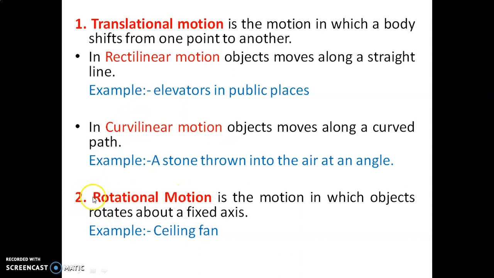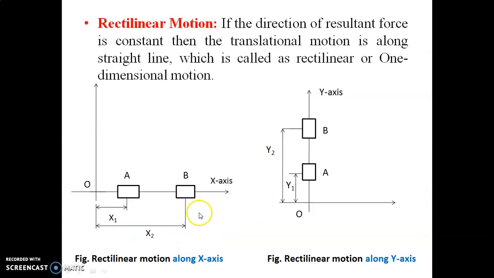And second is pure rotational motion. It is the motion in which an object rotates about a fixed axis. In pure rotational motion, the object does not change its original position. The example is a ceiling fan.